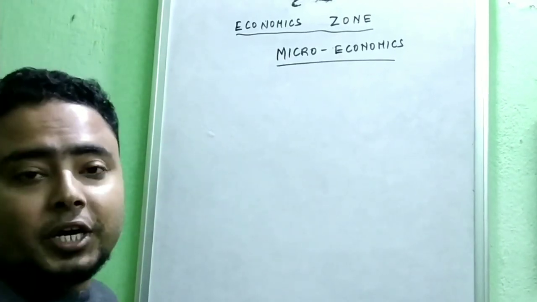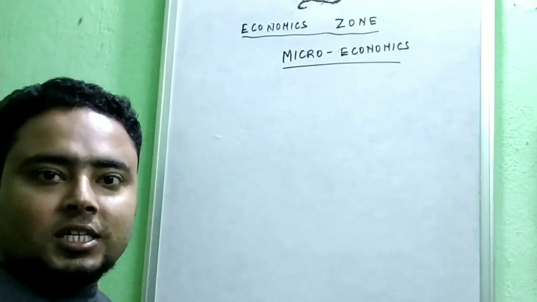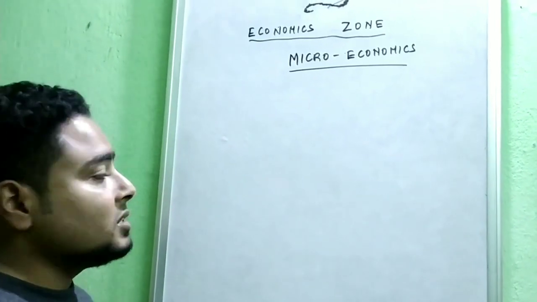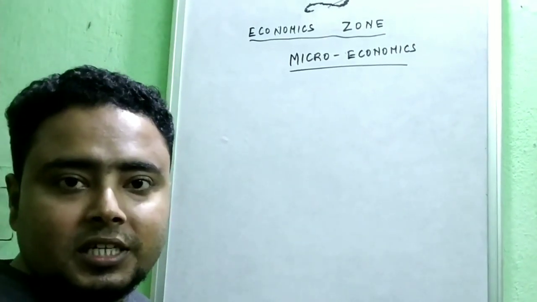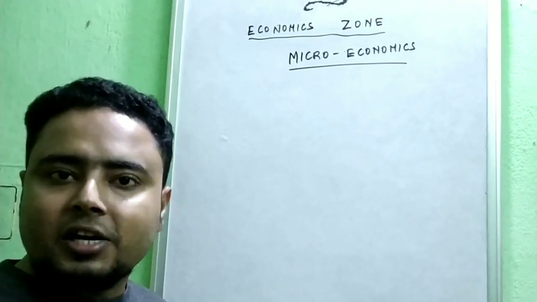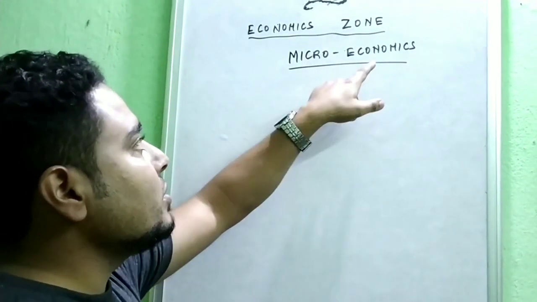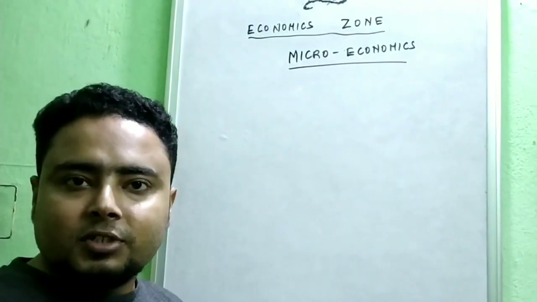Today I have come with the topic of microeconomics. What microeconomics is. So let us see what microeconomics is. Microeconomics means it deals with the problem of an individual in the economy. So microeconomics deals with the problem of an individual in an economy.